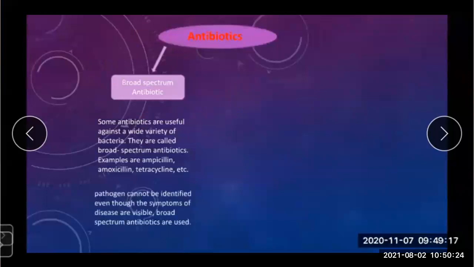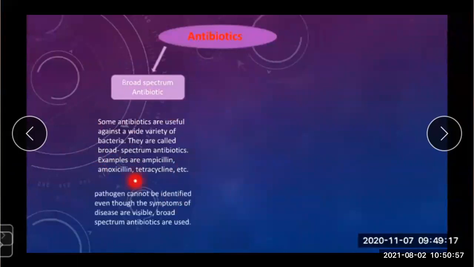The term itself suggests it: the word broad suggests that this antibiotic can kill a wide range of microorganisms or destroy many varieties of microorganisms. Some antibiotics are useful against a wide variety of bacteria and they are called broad spectrum antibiotics.